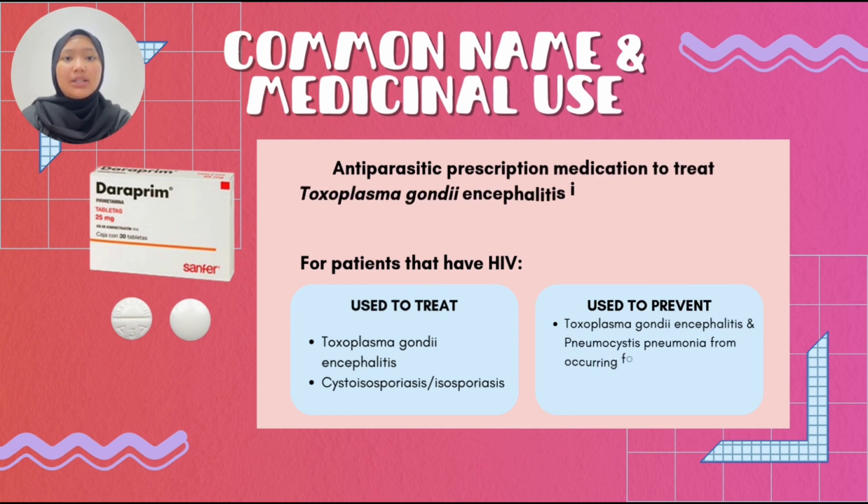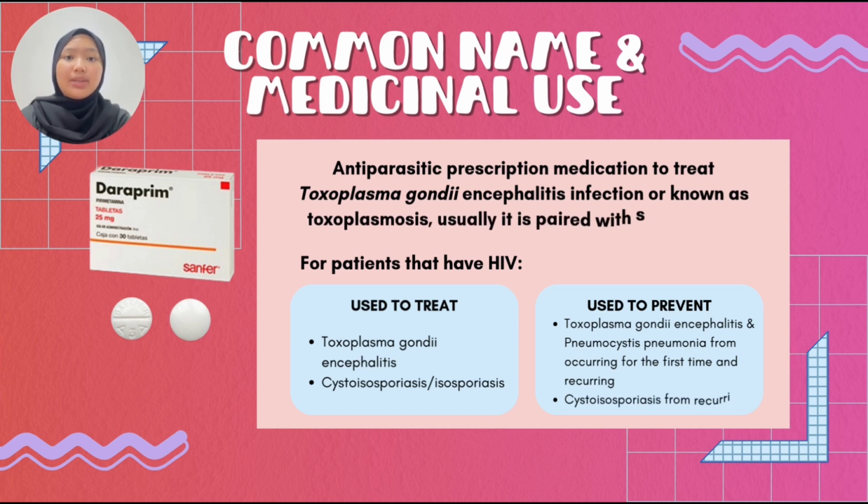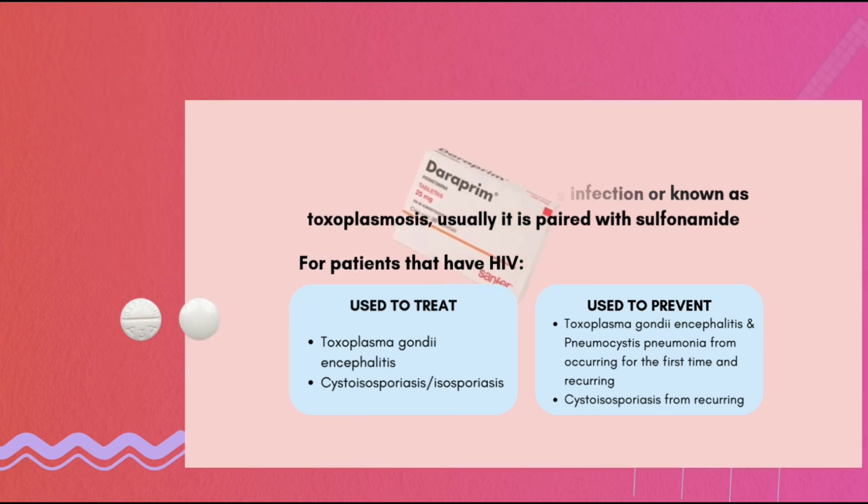Moving on to the common name and medicinal use, pyrimethamine is known by the name Daraprim, which is an antiparasitic drug used to treat Toxoplasma gondii encephalitis infection or toxoplasmosis. It is usually paired with a sulfonamide when treating this infection. In HIV patients, it is used to treat toxoplasmosis and cystoisosporiasis or isosporiasis, and can also prevent toxoplasmosis and pneumocystis pneumonia from occurring for the first time and recurring, and prevent cystoisosporiasis from recurring.